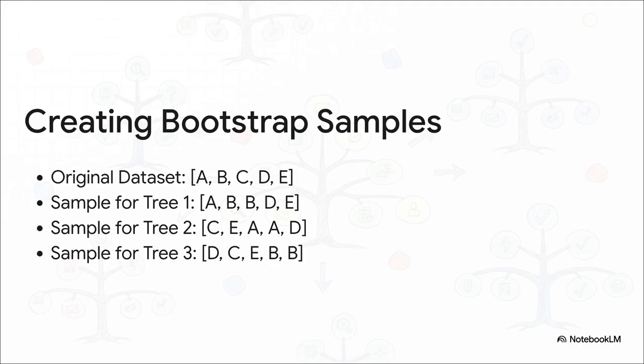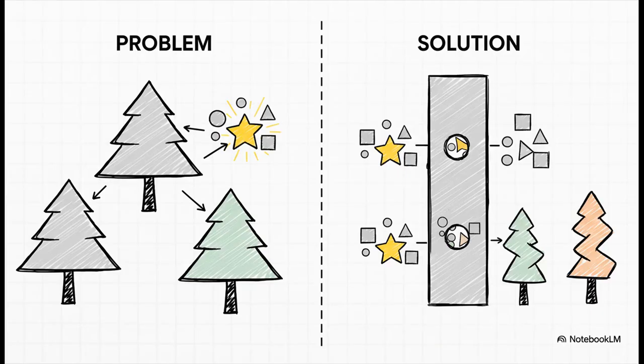We do this over and over for every single tree, which guarantees that each one is learning from a slightly different version of the data. But just giving the trees different data isn't quite enough. See, if there's one really powerful predictive feature in your dataset, most of the trees will probably latch onto that same feature. That would make them all act pretty similar, right? They'd be correlated. So to solve that, we introduce our second secret ingredient, random feature selection.